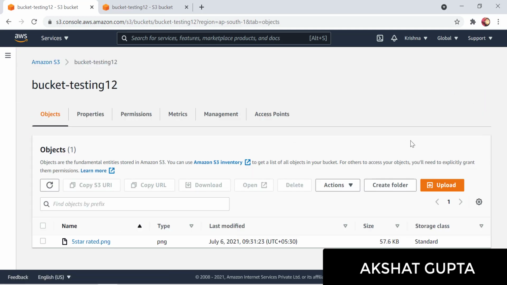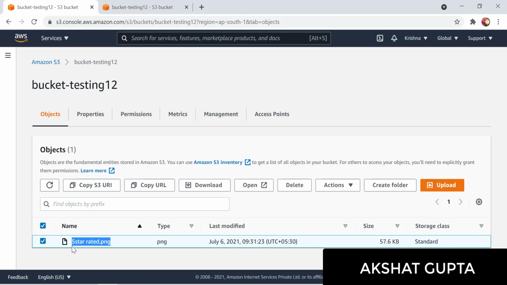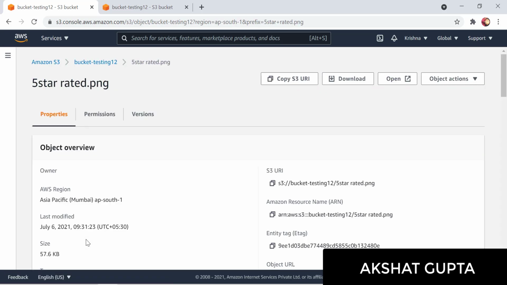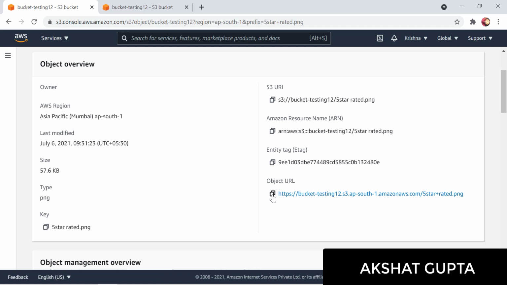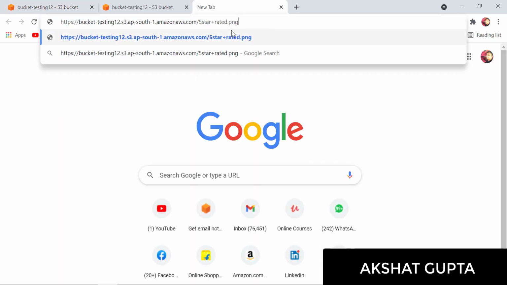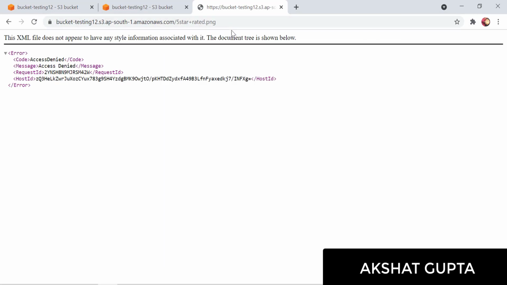Close it. Okay, this particular image is now being uploaded. Can you see this image? Let's click on this image and see if we are able to access it via the internet or not. This is an object URL. Let's copy this object URL, or you can click on this button and your object URL would be copied. Let's paste it here.